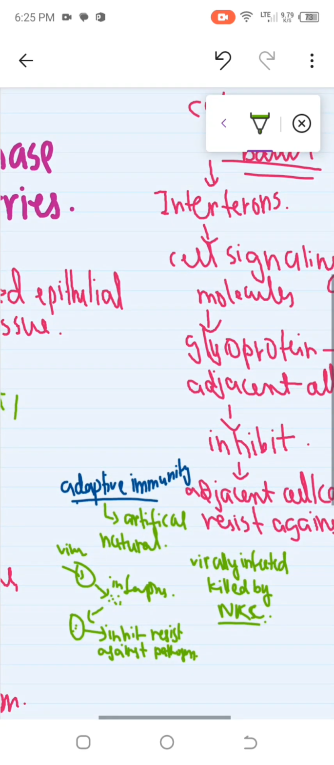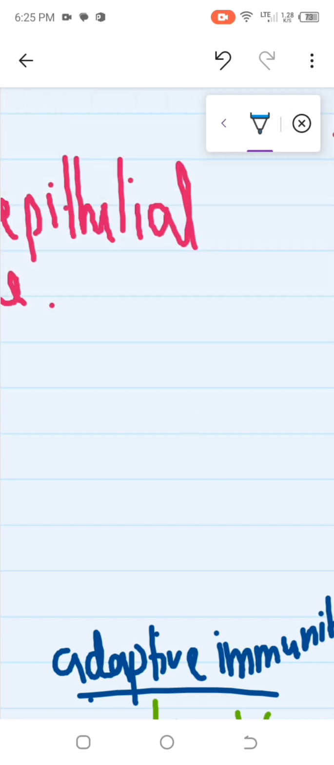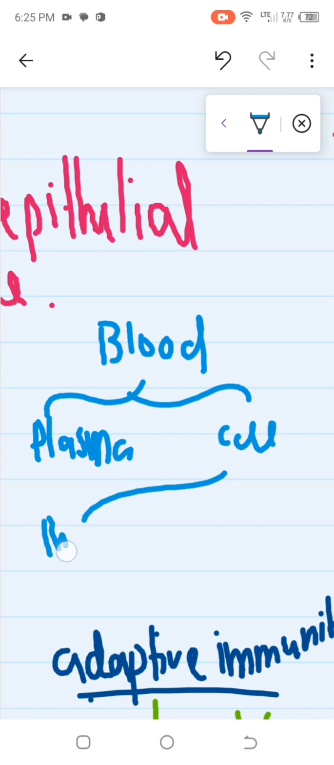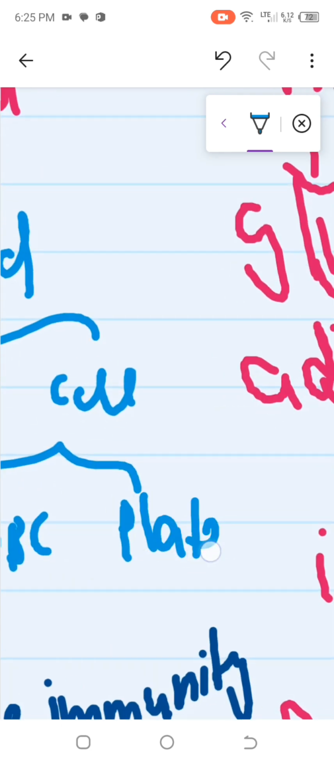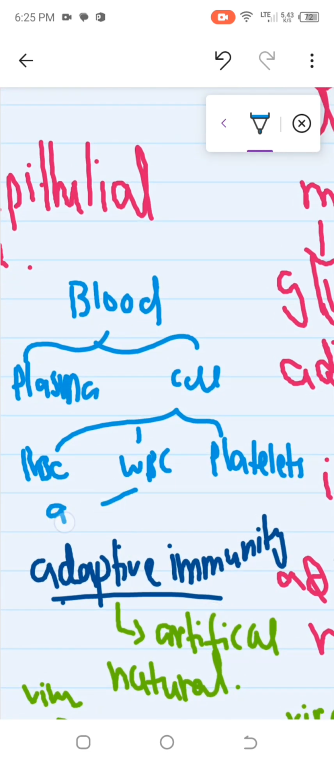Let me tell you somehow about the blood here also. Suppose here we have blood, and blood is divided into two types, as I told you in the circulation too. One is plasma, and the other is basically cells. In the cells we have RBC, WBC, and platelets. And this WBC can be agranulated or granulated.